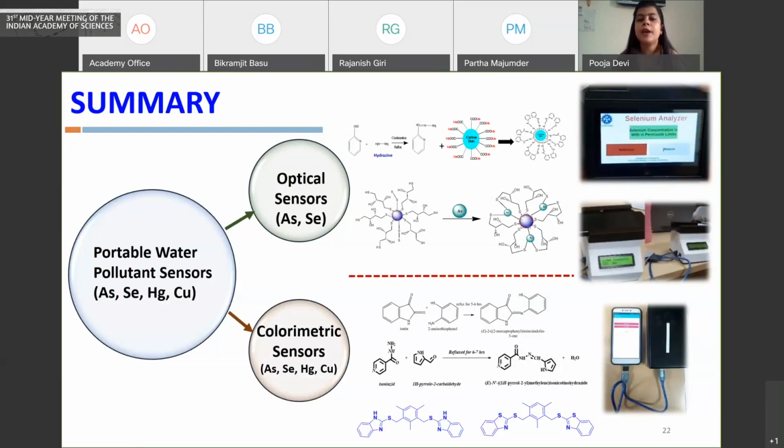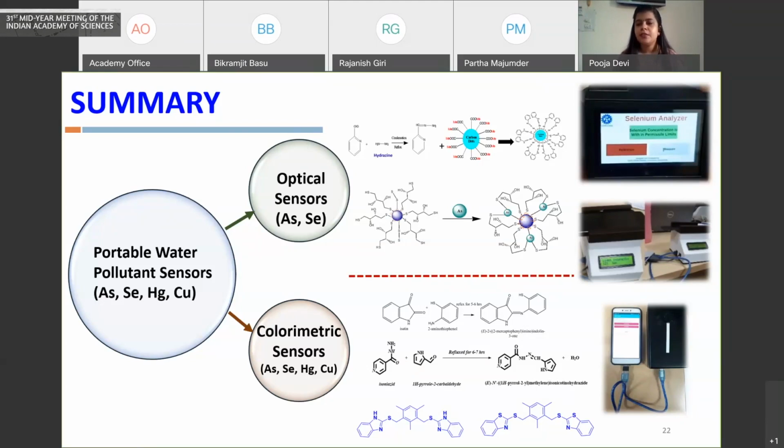interfaces which we have developed for some of the pollutants which I presented here, even though we are also working towards other emerging water pollutants, including pharmaceutical and personal care products. I also showed how these materials are not restricted to the lab environment. They can be used in the field by integrating them with field-usable devices as well as mobile platforms, so that we can get an end-to-end, complete solution.